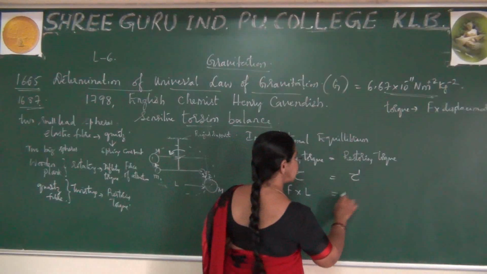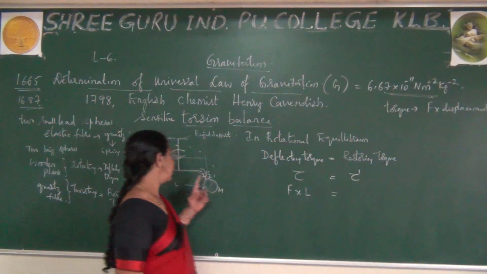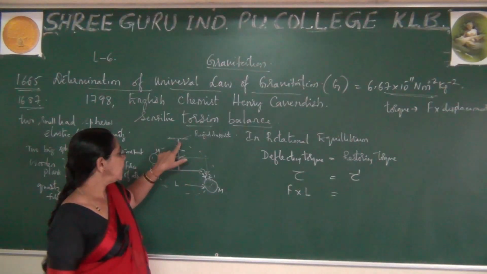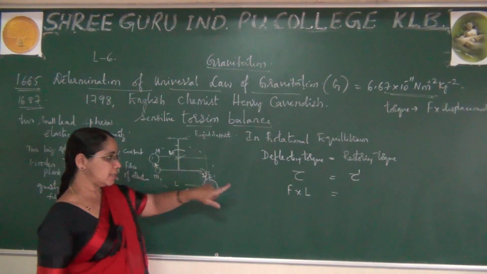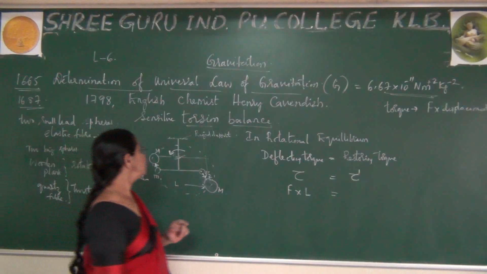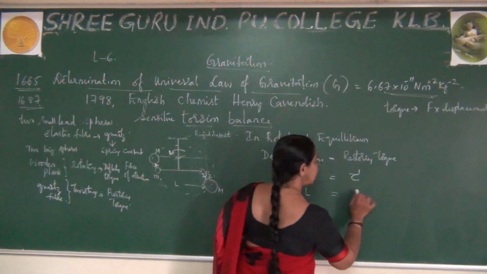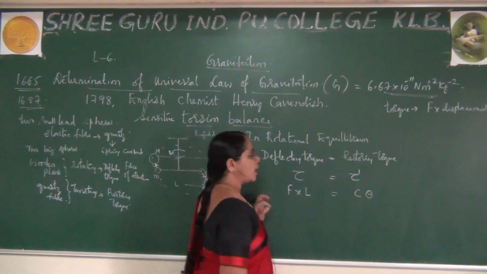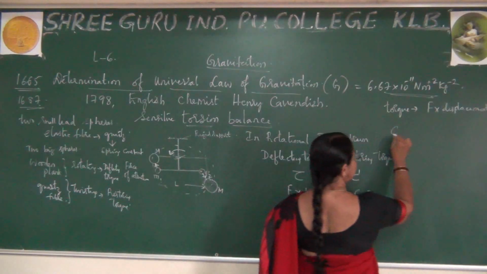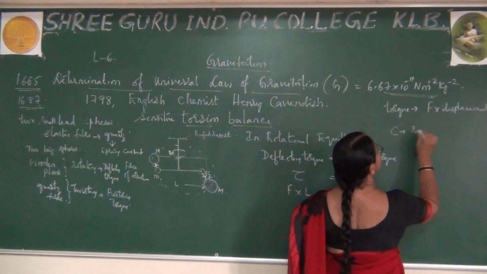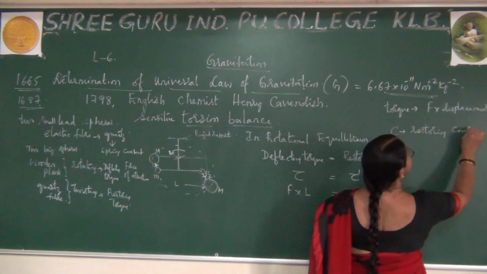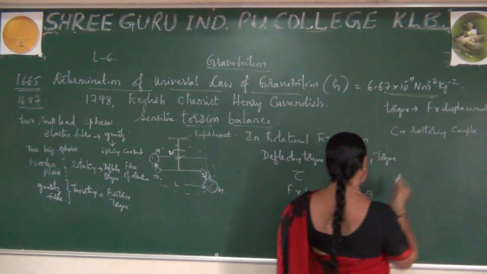What is this tau dash? It is nothing but the restoring torque. This arises due to the quartz fiber, because of twisting. So twisting gives you C into theta, where C is called the restoring couple.